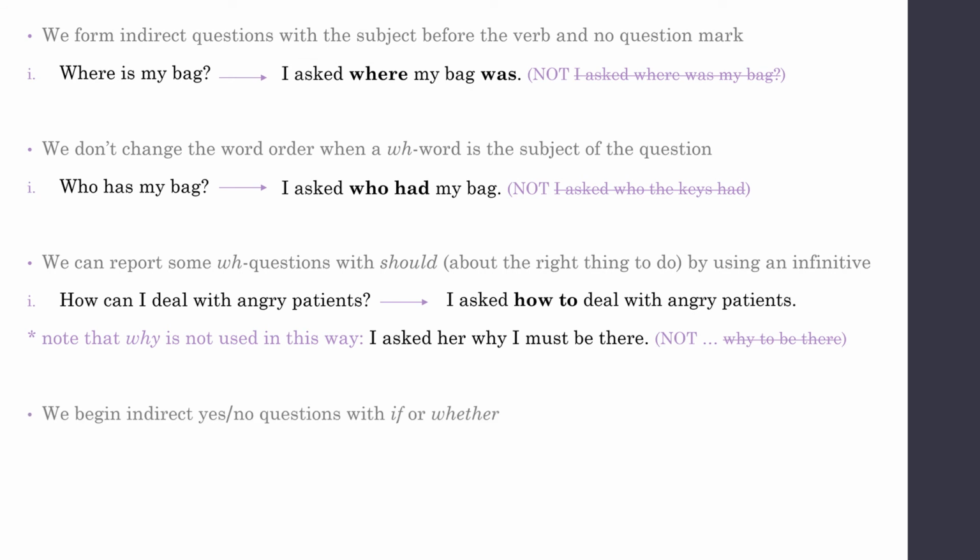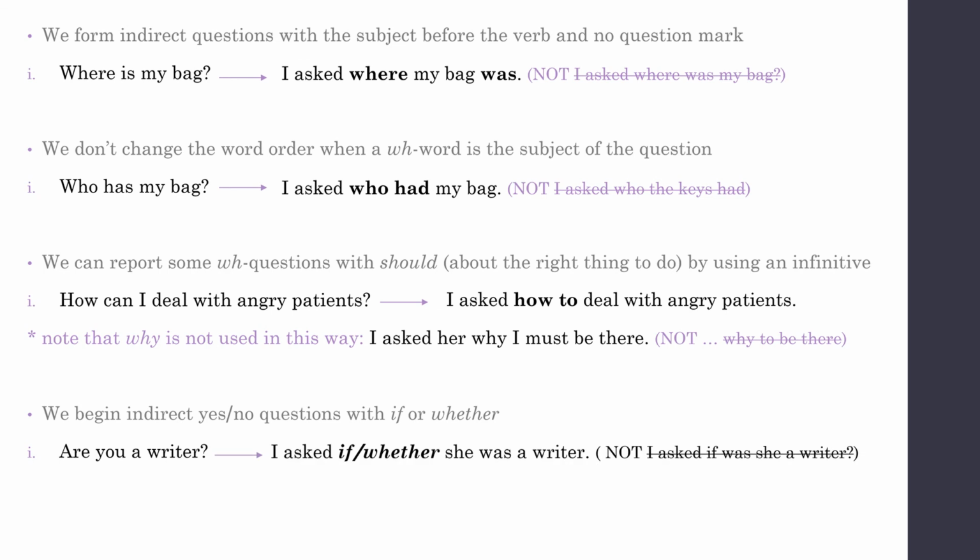We begin indirect yes or no questions with if or whether. We can use both. If or whether. For example, are you a writer? Becomes I asked if she was a writer, or we can also say I asked whether she was a writer. Not I asked if was she a writer. Pay attention to the order here.